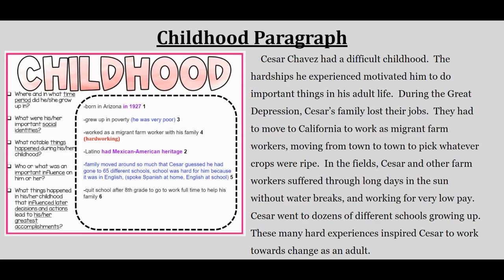Cesar Chavez had a difficult childhood. The hardships he experienced motivated him to do important things in his adult life. During the Great Depression, Cesar's family lost their jobs. They had to move to California to work as migrant farm workers, moving from town to town to pick whatever crops were ripe. In the field, Cesar and other farm workers suffered through long days in the sun without water breaks and working for very low pay. Cesar went to dozens of different schools growing up. These many hard experiences inspired Cesar to work towards change as an adult.